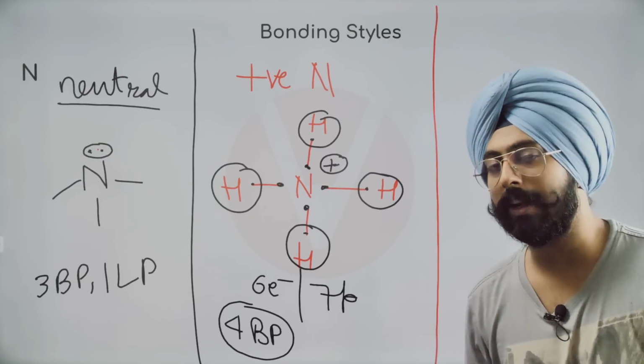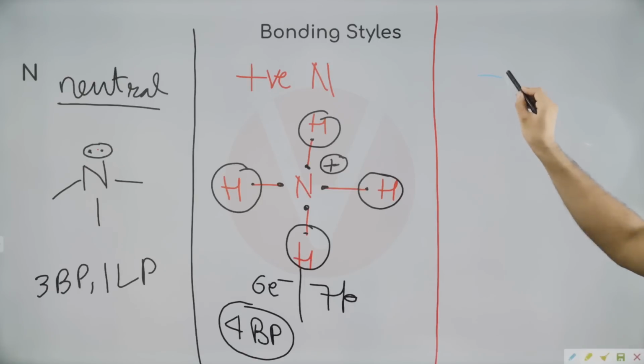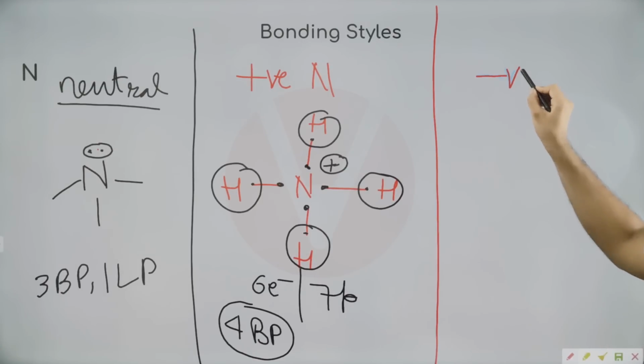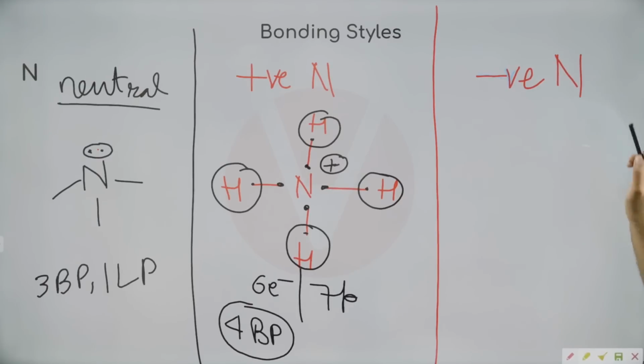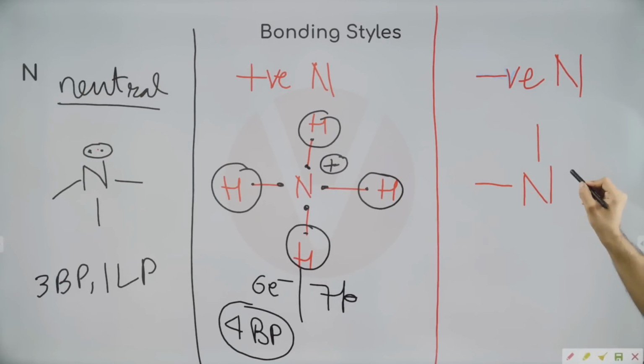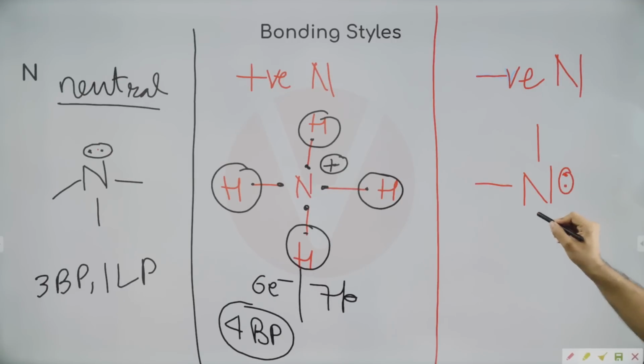So my dear friends, now let us try to make a negative nitrogen. I'll make it quickly for you. Just note it down. A negative nitrogen will be something which has 2 bond pairs and 2 lone pairs.